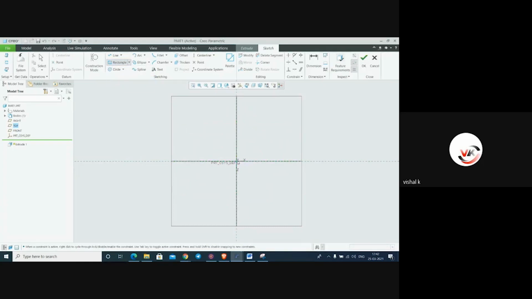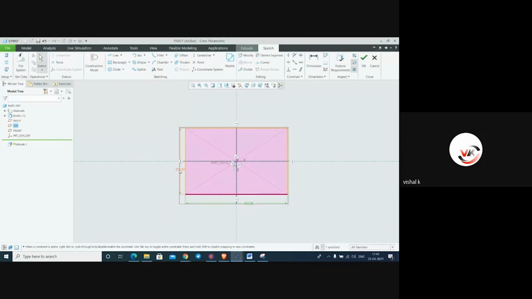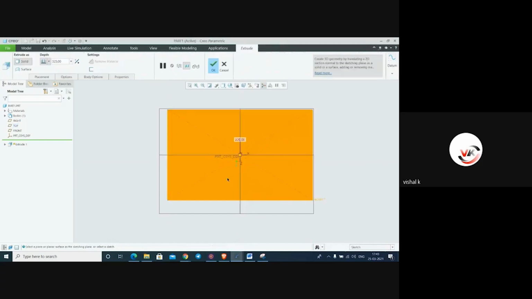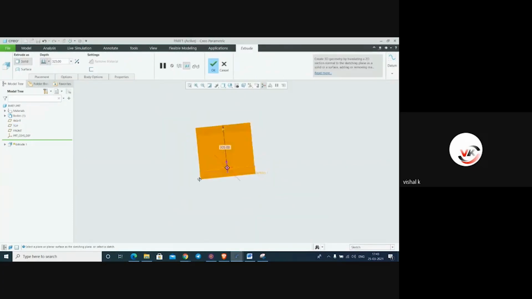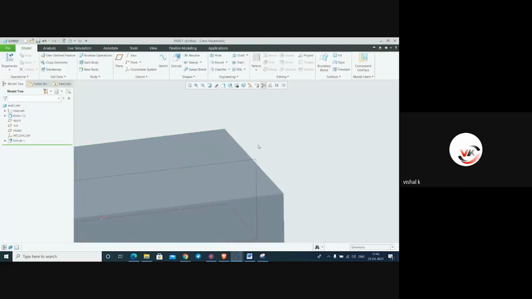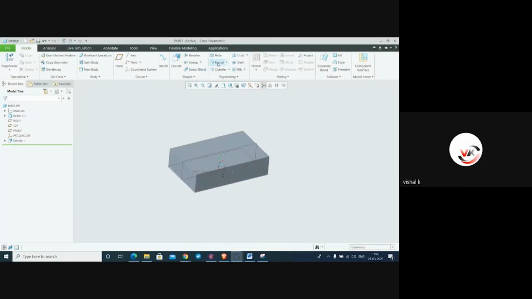I'll make center rectangle. This is the center rectangle. We will give some dimensions. 400. Again this 250 or 150. Sorry, 250. It is okay. 250. Just click on it. Control D for default dimension, default orientation, and here it is. We reduce this height. Whatever we required, we want 100. So this 100. Okay. Here we'll make it round of this part.